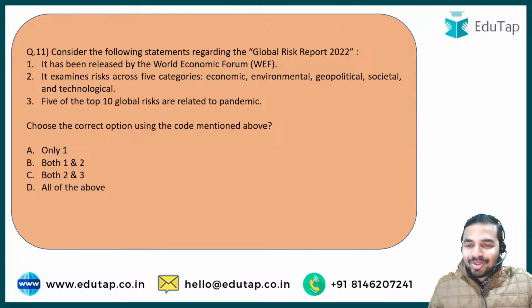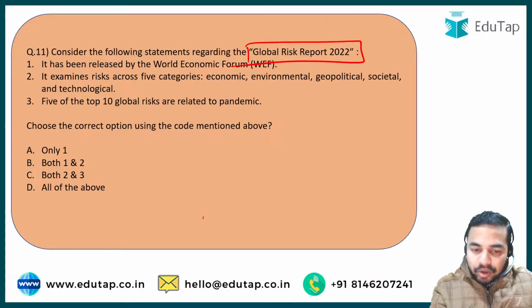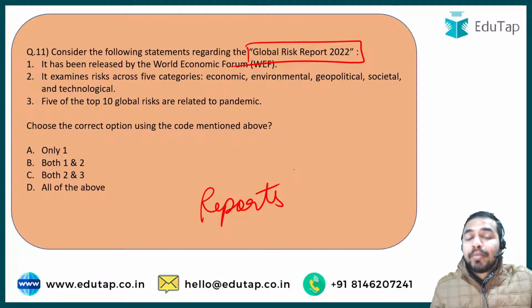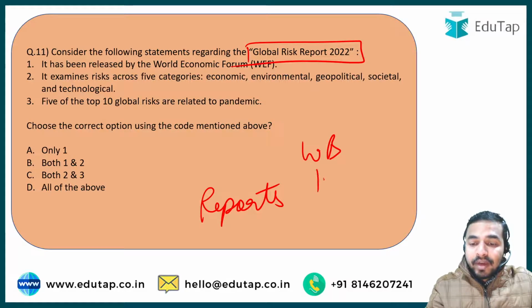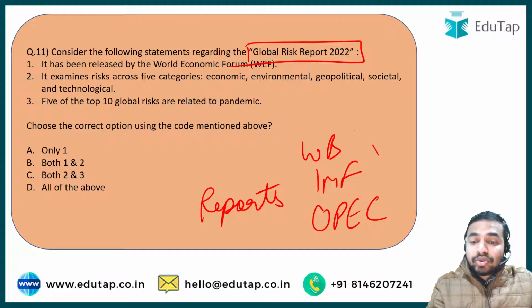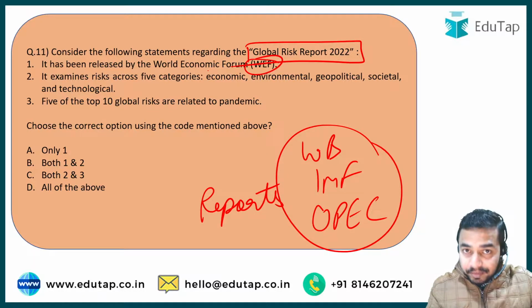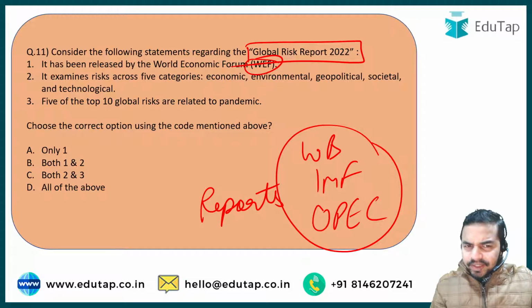And now let's move on to the next question, that is about the Global Risk Report 2022. See, I want to add one more point here, that all the reports and indices which are released by the important international organizations, that is World Bank, then we have IMF, then we have other important organizations like OPEC, all these reports which are launched by these particular organizations, including the World Economic Forum, are really very important from the exam point of view, and that is the reason that we are also covering the same.